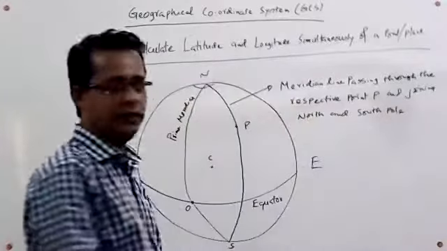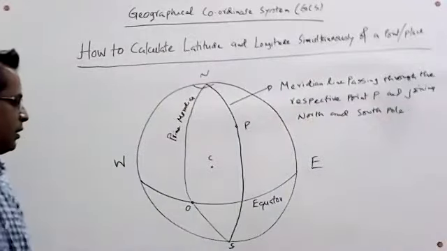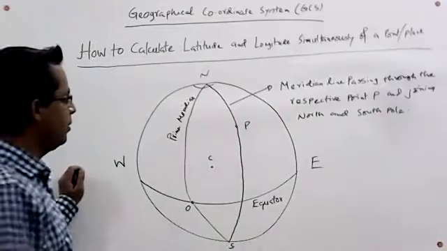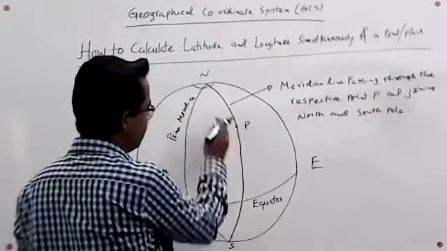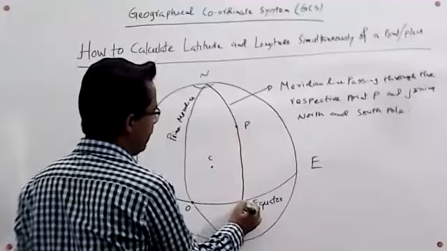After drawing this line, we get an intersecting point of this meridian line with the equator, which is denoted by A.